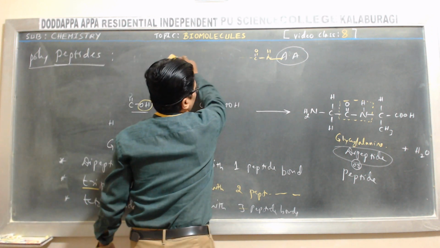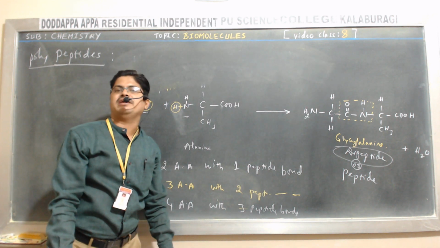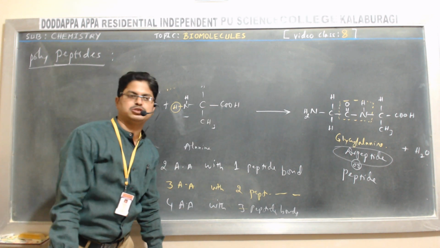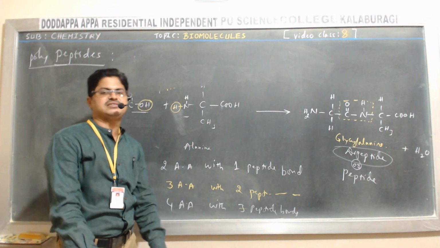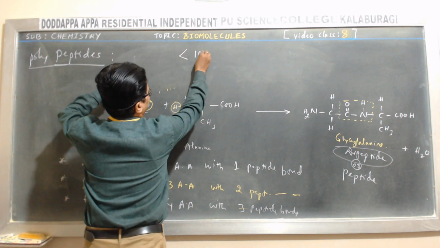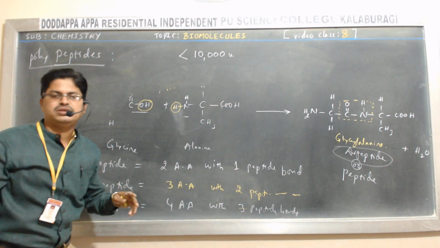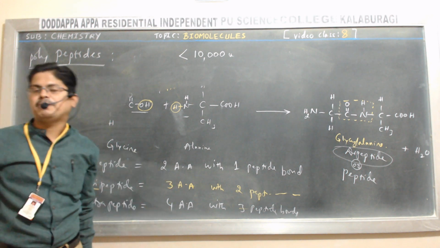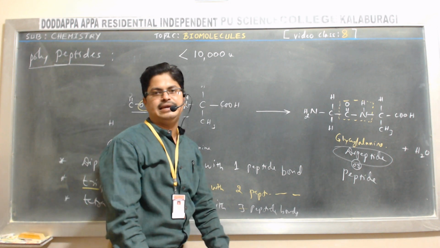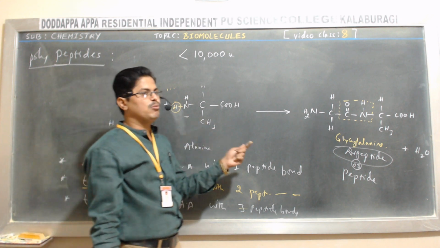Polypeptides are those which are obtained by the condensation polymerization of a large number of amino acids, whose molecular mass is less than 10,000 unified mass. At least they contain more than 100 amino acids in a chain.